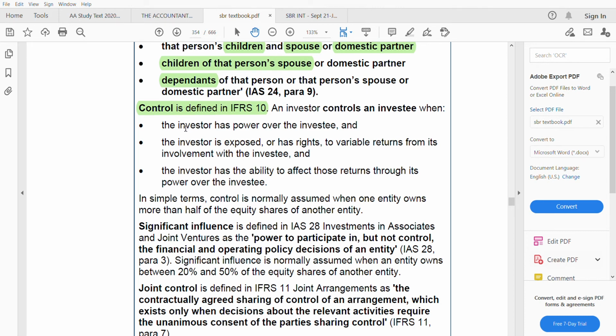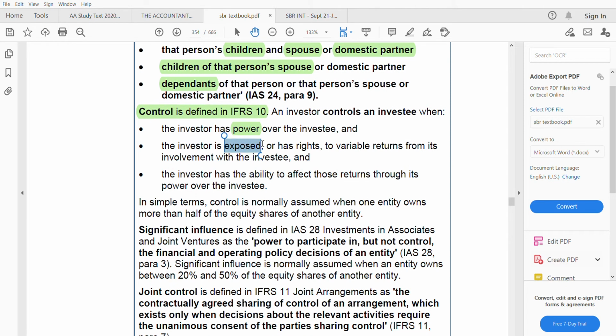So the investor has power over the investee. Sometimes they might write such words in the case study, that he has a power over them. So the word here is power. Investor should have power over the investee. Next, investor is exposed or has rights to variable returns from his involvement with the investee. Who is exposed? The investor. And investor has the ability to affect those returns through its power over the investee.